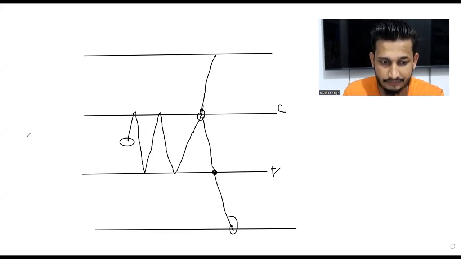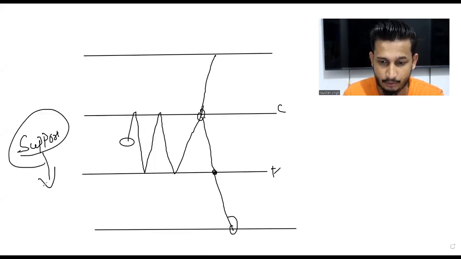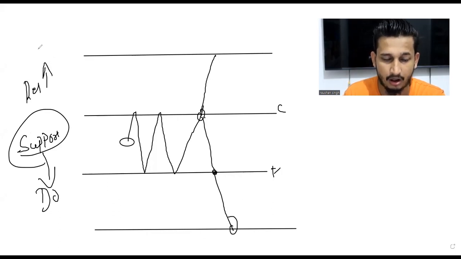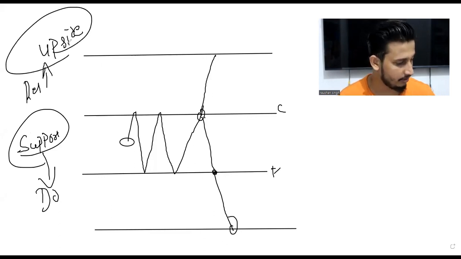Which means if support gets broken, things will go down. If the resistance gets broken, things will go upside. Clear for everyone? Simple thing. I don't need to complicate it over here.